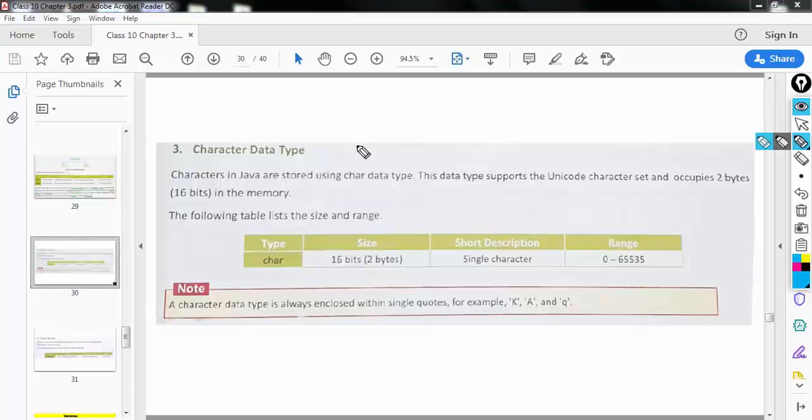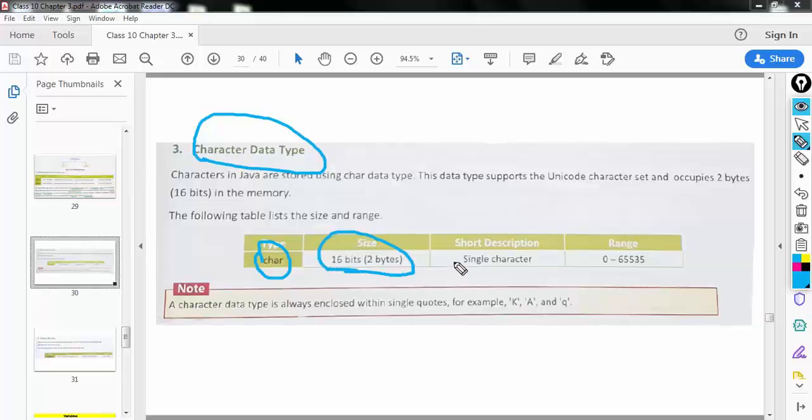For using characters, you use the character data type, CHAR. This is the data type. It is 2 bytes and it can store a single character, and its range is between 0 and 65,535.